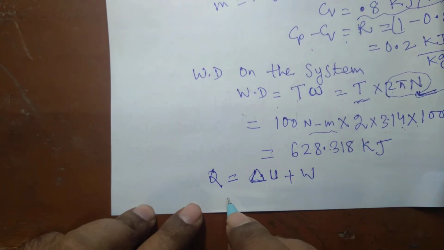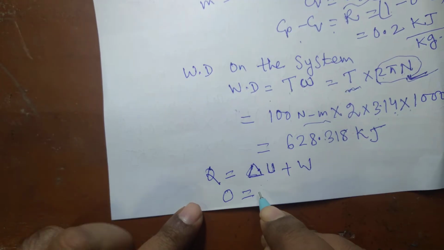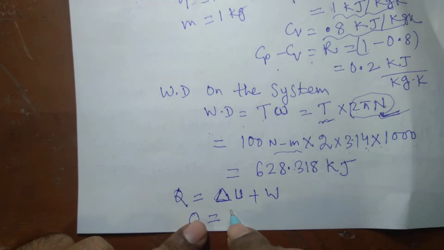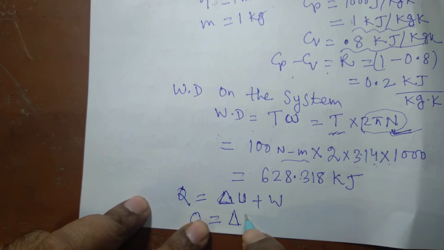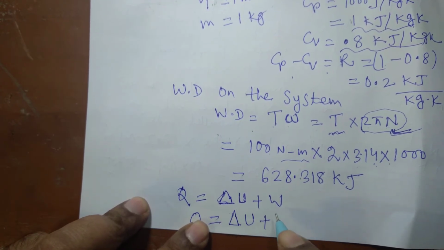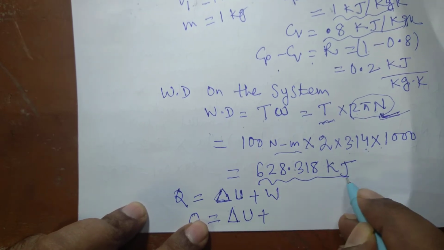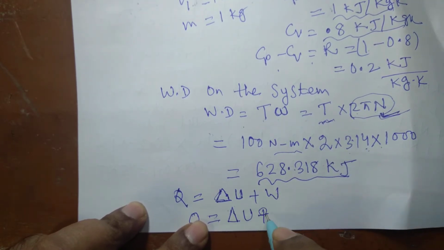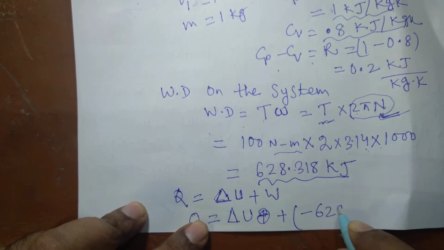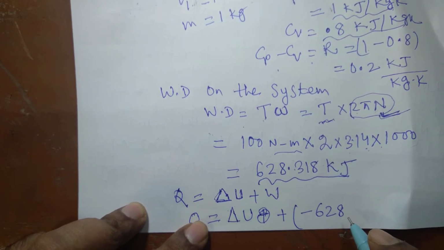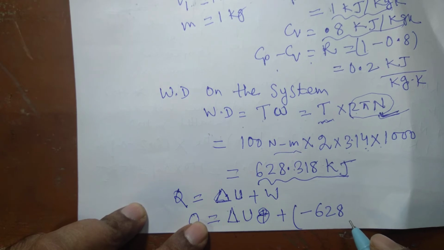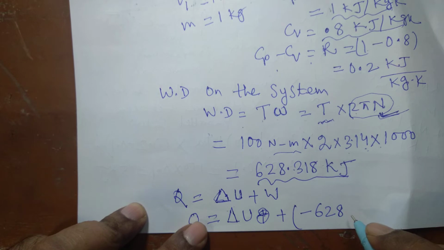So 0 is equal to delta U plus W. W here is work done on this system, so we have to put a minus sign, because the work is done on this system. As a matter of convention, when work is done on this system it is negative, and when work is done by this system it is taken to be positive.